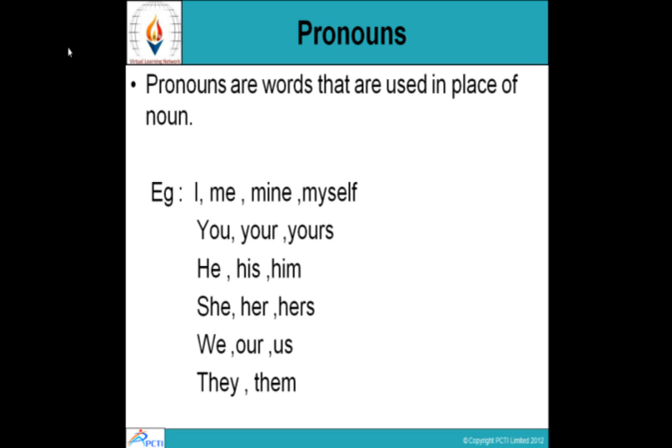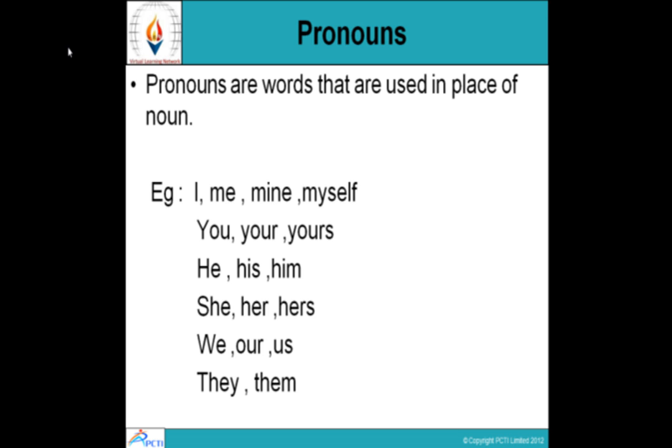The next part of speech is pronouns. By the name itself, you have an idea that pronoun has something to do with nouns. So pronouns are words that are used in place of nouns. When we use a noun, we cannot go on repeating that noun. We need to replace that noun with another word. And the word that replaces a noun in a passage or in a paragraph is called a pronoun.